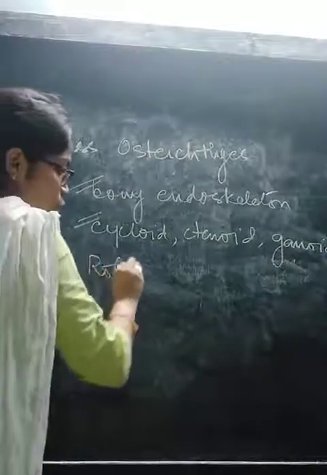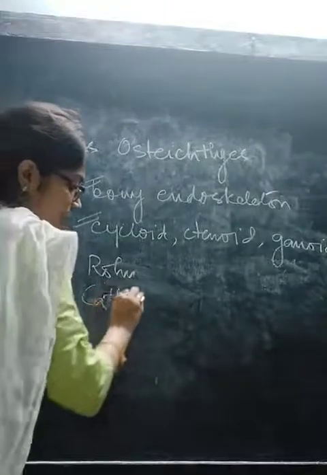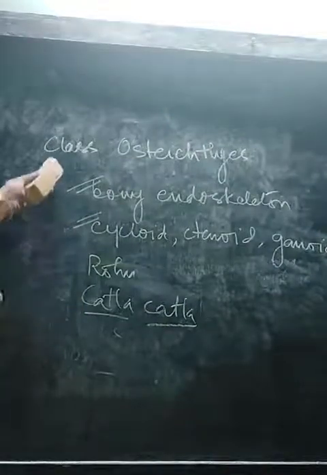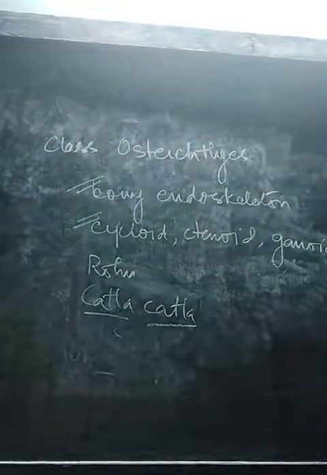Most important is the bony endoskeleton, and obviously the scales you will have to read. Examples include rohu fish, you all have eaten. Katla fish, the scientific name is Catla. These two examples and these characteristics for class Osteichthyes.